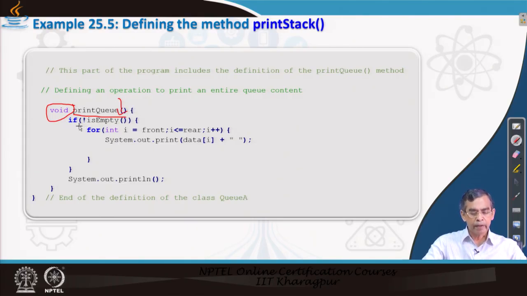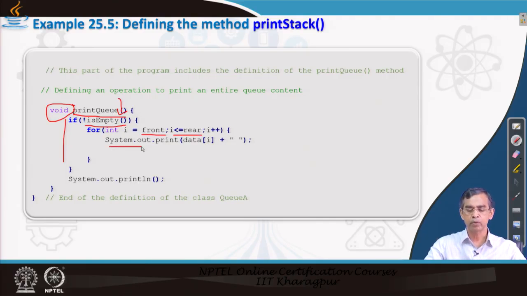And now, if not empty, definitely there is no point in printing elements for an empty queue. That is why we have to perform a check. If it is not empty, then only, for int i equals front and i less than or equal to rear, so basically all elements in between front and rear, including both, are the elements in the queue at any moment.